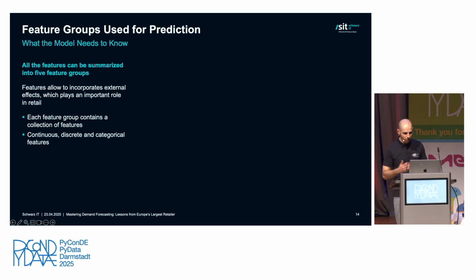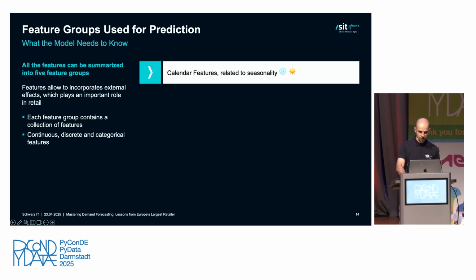Now, no model is complete without its feature set, and our features can be categorized into roughly 5 groups. Each feature group contains a collection of features: continuous, discrete, and also categorical ones. The first one is calendar features. I talked earlier about some regularities, patterns that we see. These calendar features are engineered to best represent these seasonalities so the model can correctly understand those.